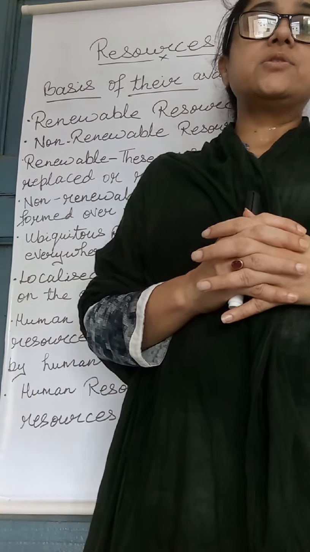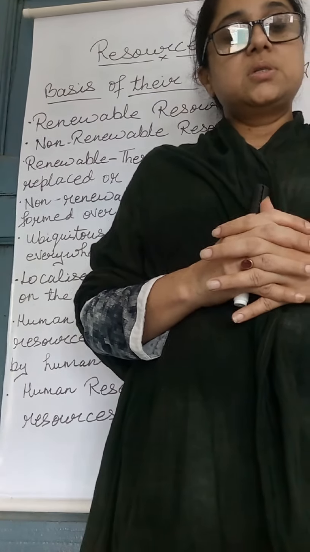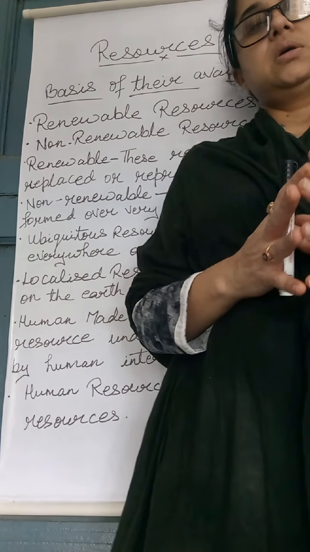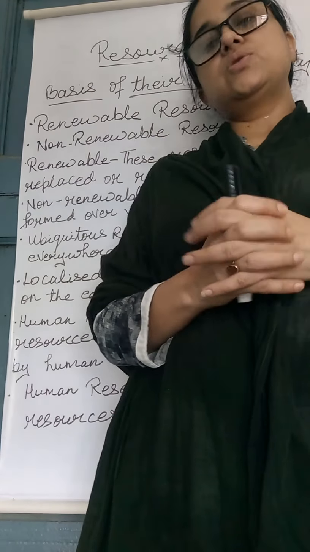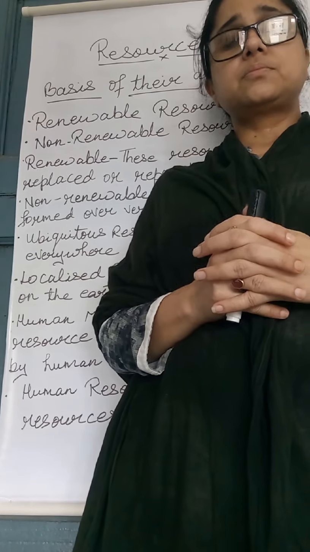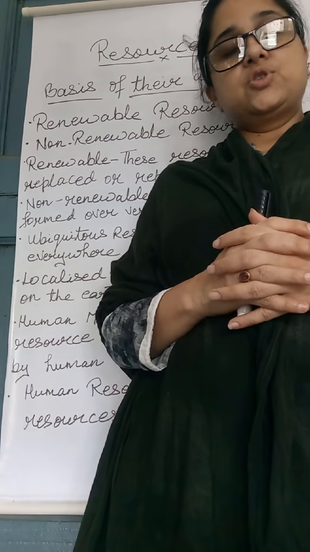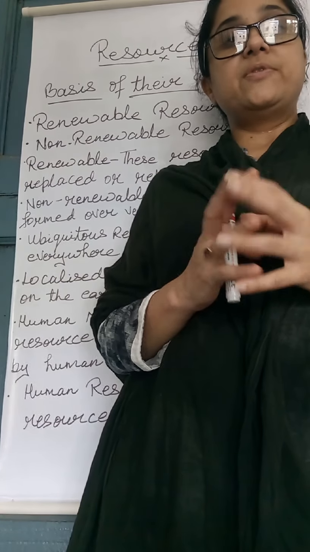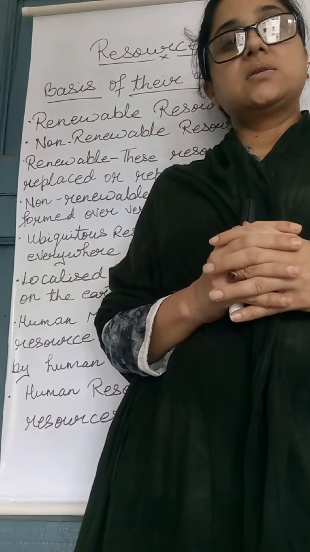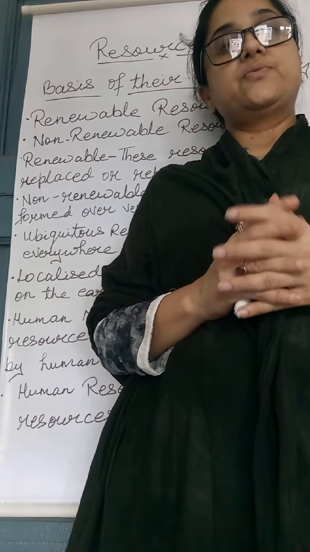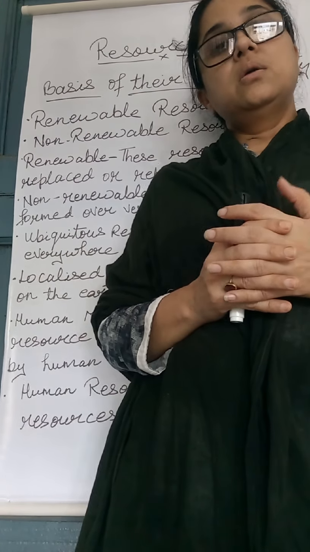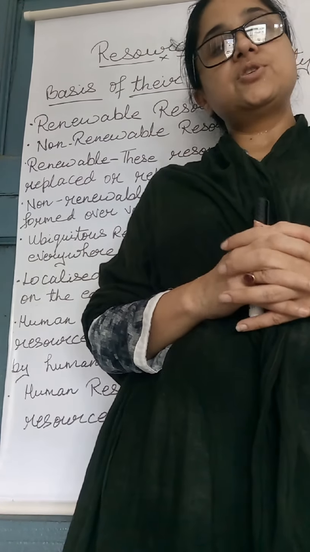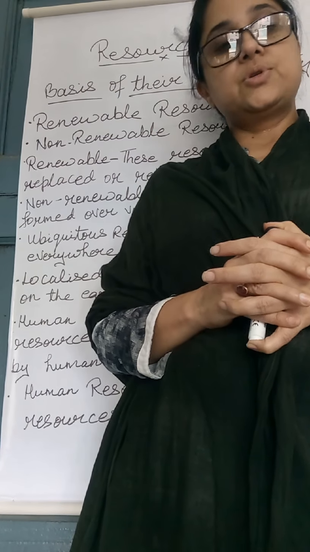Now, what are localized resources? Resources available at select locations on the earth are called localized resources. For example, coal. These resources we will not get at every place, at some places we will get. So these are known as localized resources. Climate is one of the major factors that affect the distribution of natural resources.